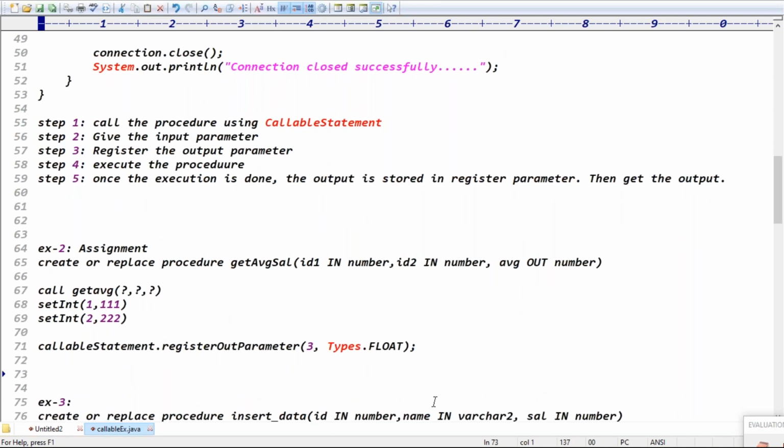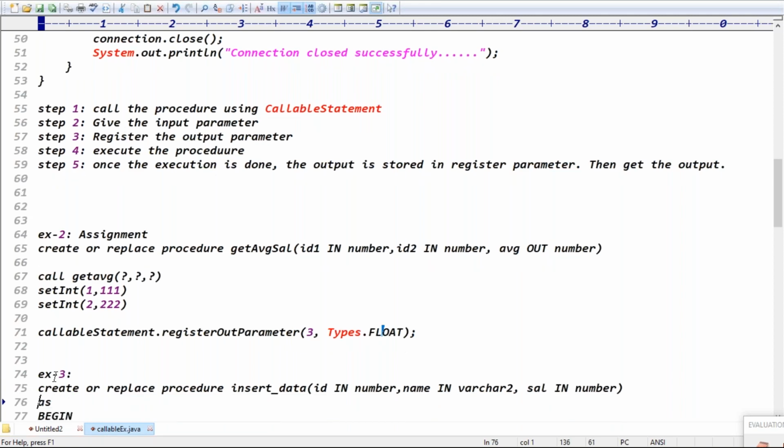After execution of the query, what happened here? The output will be stored in the average parameter, the third parameter, right? Then we have to read that output. First example, second example: the only difference is that in the first example you give one input and take only one output as salary. In the second example, you give two inputs, 111 and 222, and take the average of the two salaries as one output, right?